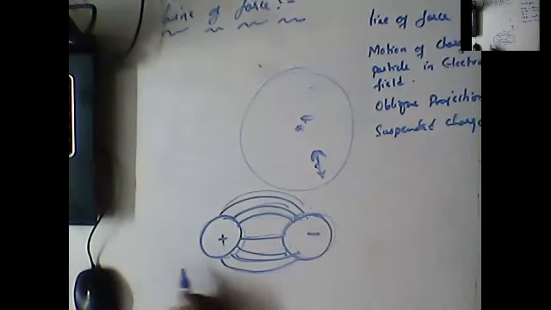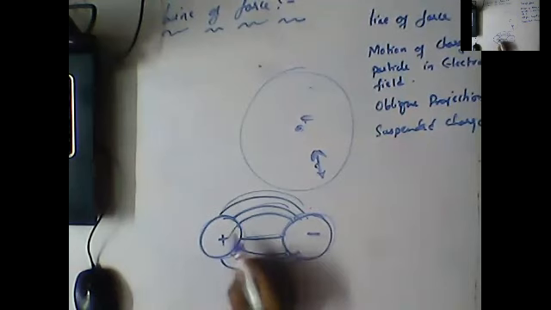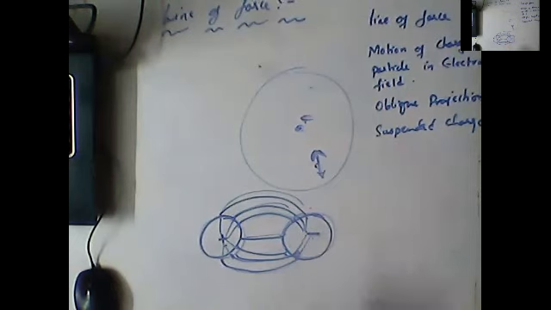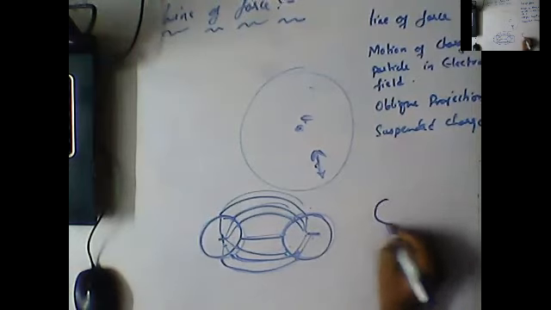So line of force will always start from where? The positive charge. And it is going to end where? At the negative charge, like this.